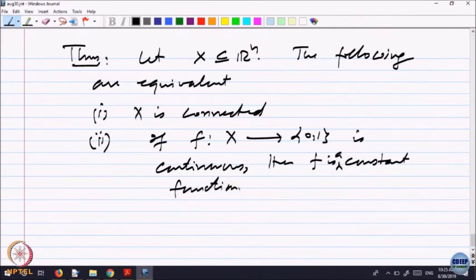Let us understand the statement. It is saying that a set being connected is equivalent to saying that if you have a function on X which is continuous and takes possibly only two values 0 and 1, that is not possible if X is connected. It should take only one of the values, either 0 or 1. It should be a constant function. So, continuous functions on connected sets cannot take two different values. Only one value is possible.